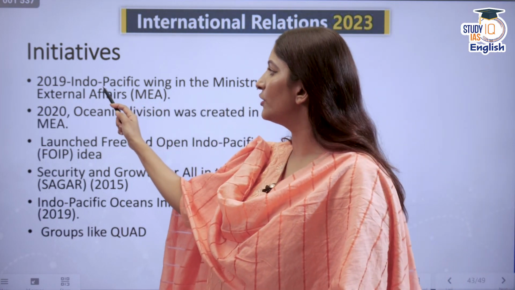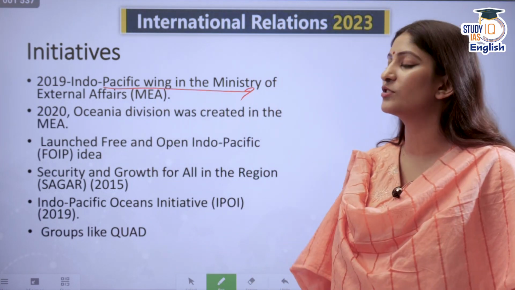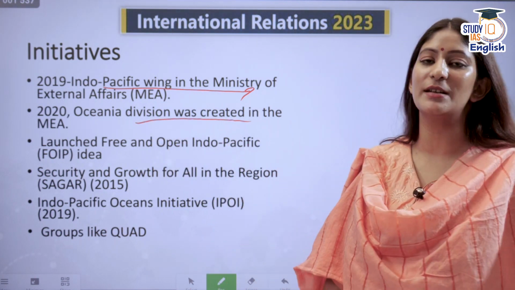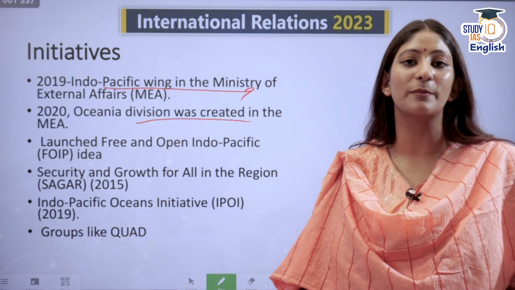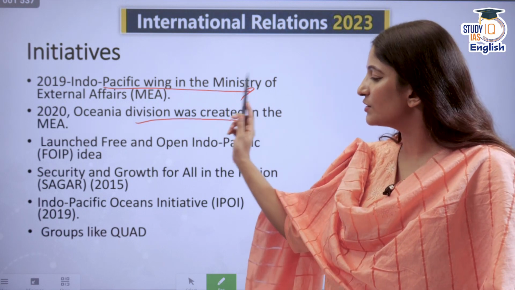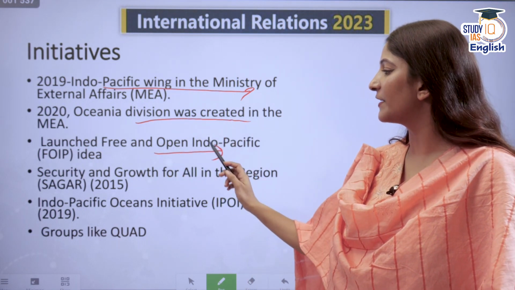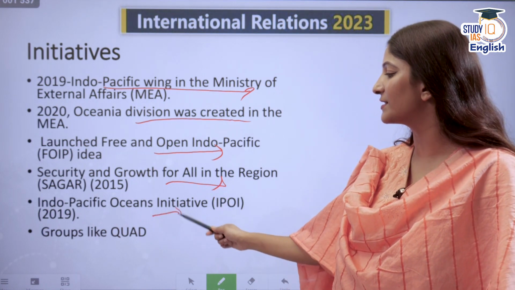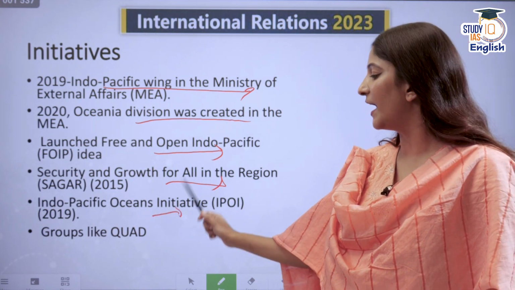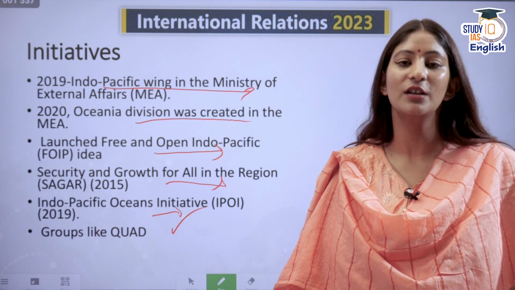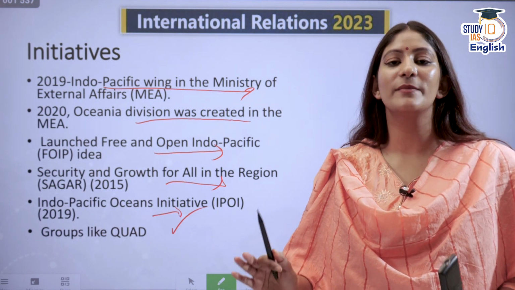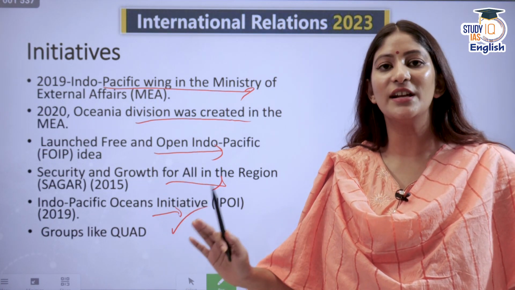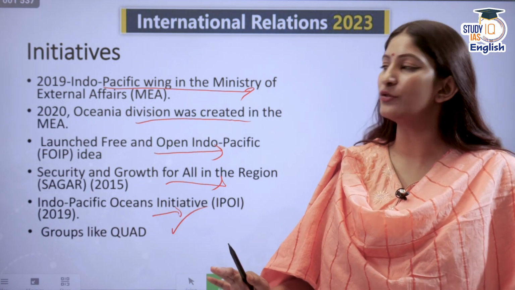In 2019, the Indo-Pacific Wing was created under the Ministry of External Affairs. In 2020, the Oceania Division was created in the Ministry of External Affairs so that a more dedicated approach can be taken. It also launched ideas of a free and open Indo-Pacific, security and growth for all in the region, that is SAGAR, the Indo-Pacific Ocean Initiative, and groups like QUAD, so that this region remains free of any assertion, specifically from China, and each and every country can grow together when it comes to trade.